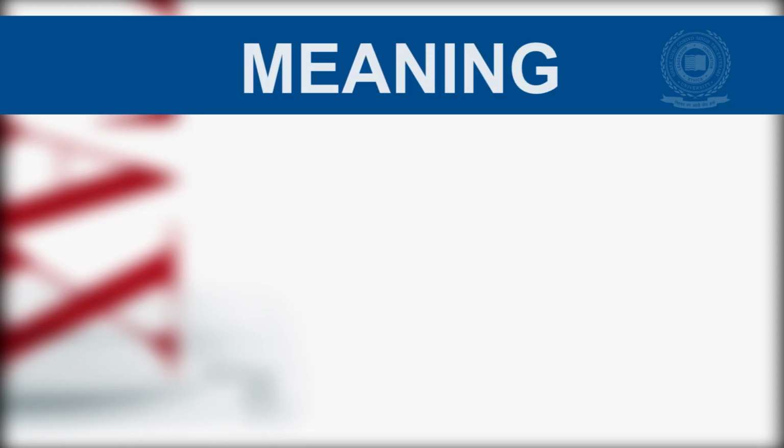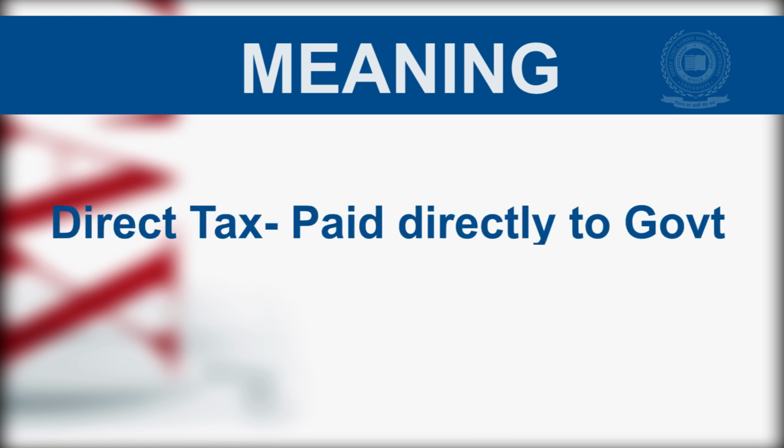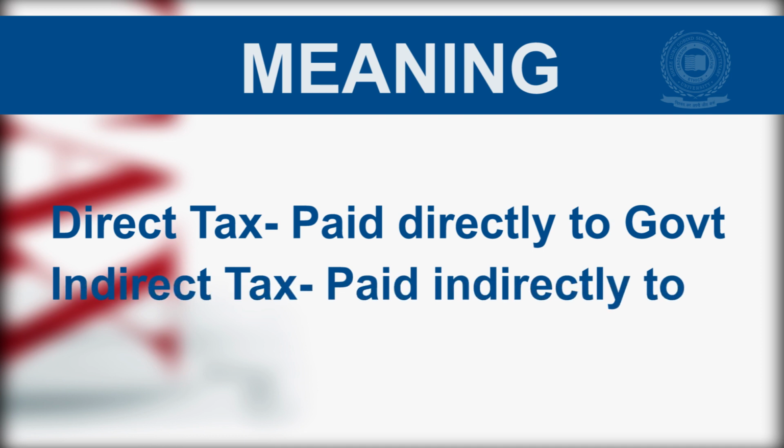After understanding the meaning of direct and indirect taxes, it is now important to understand the difference between the two. Number 1. On the basis of meaning. Direct taxes are taxes levied on the income or wealth of a person and is paid by that person directly to the government, whereas indirect taxes are levied on the goods or services of a person and is collected from the buyers by another person and paid by him to the government.